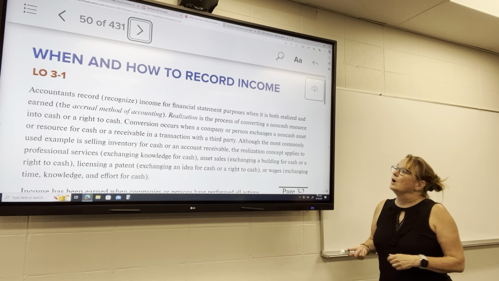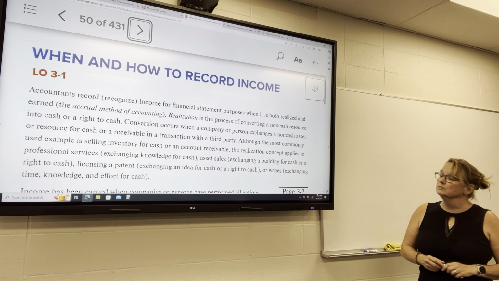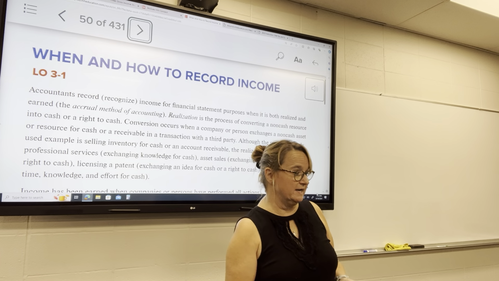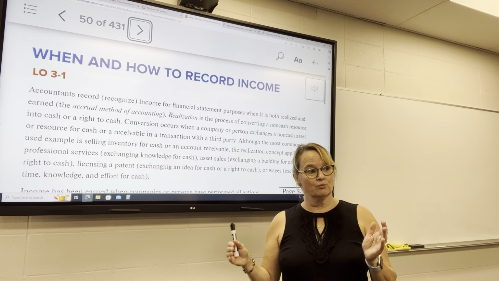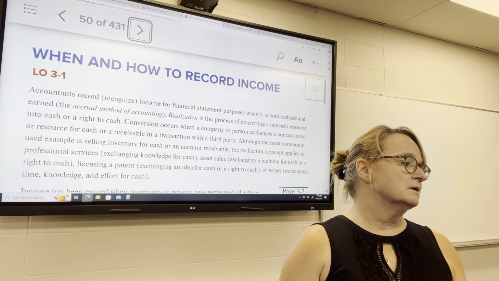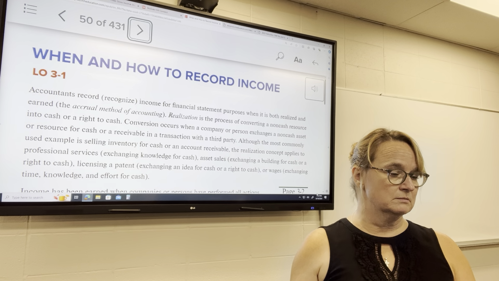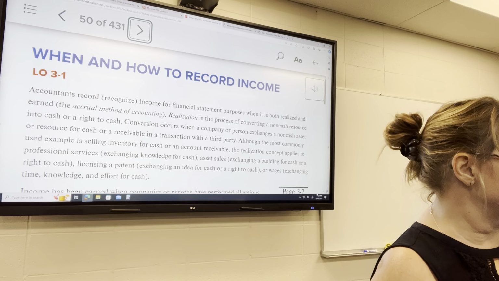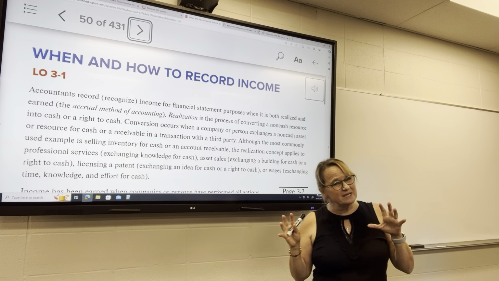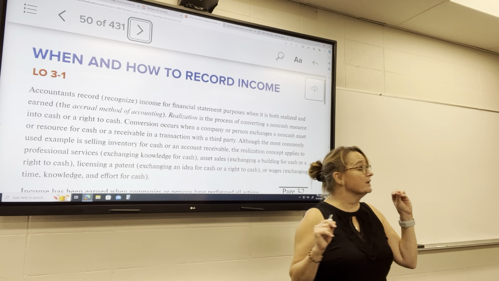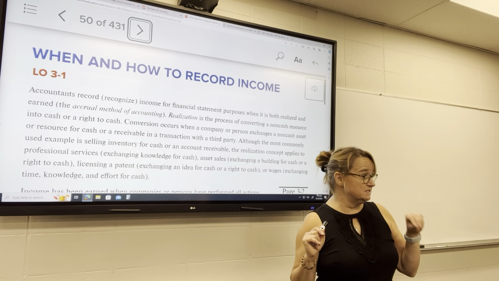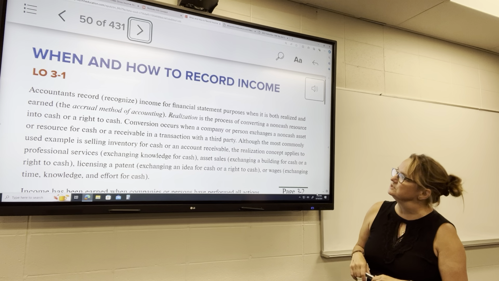Now, when and how do we record this income when it comes in? We use the accrual method of accounting for financial accounting, where we have to recognize revenue when it's earned, and we recognize expenses when they're incurred. So it doesn't follow the cash. In tax, however, it usually follows the cash. There are a couple of exceptions, but for the most part, for individuals, it follows the cash. For corporations, there are some different rules, and we'll talk about those at the end of the semester when we get to chapter 15.